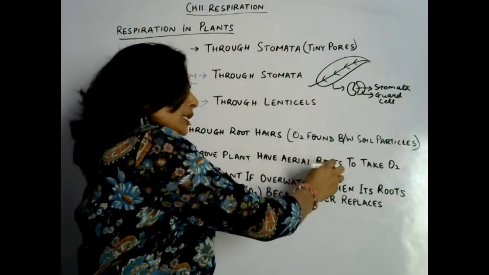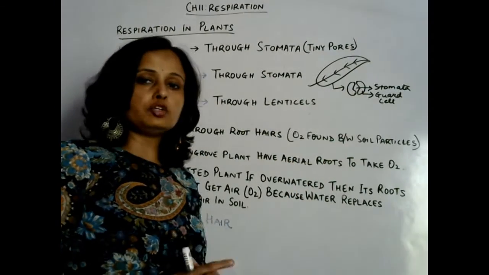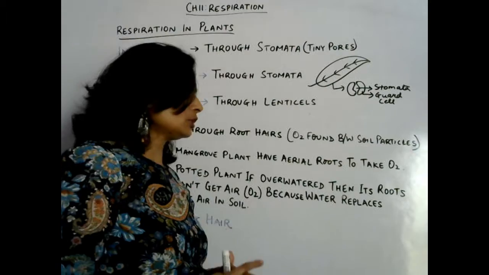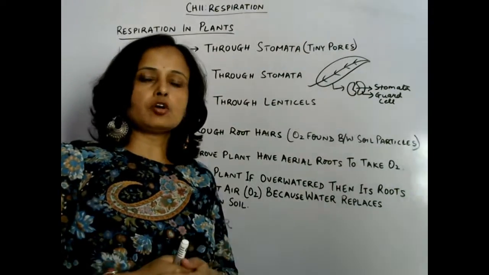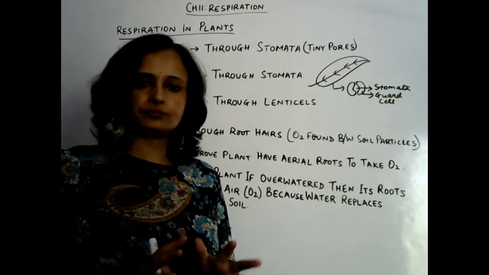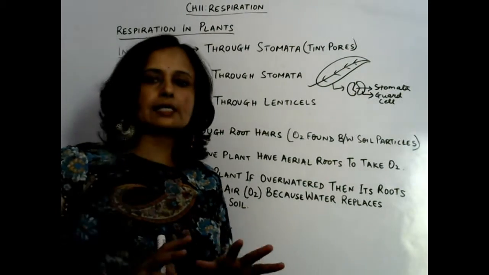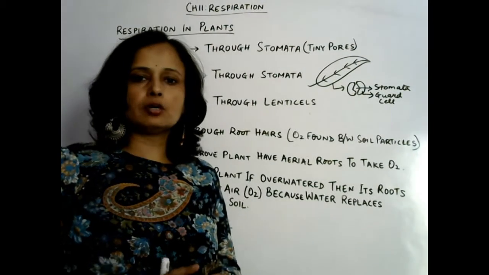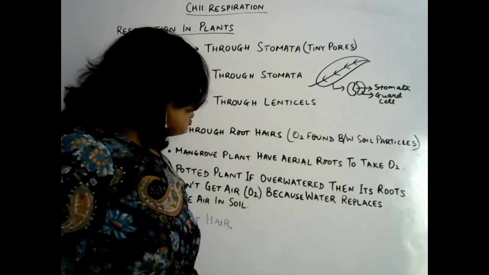So it has aerial roots that are called pneumatophores, and those aerial roots take oxygen from atmosphere, okay, and supply it to various parts of roots, correct.